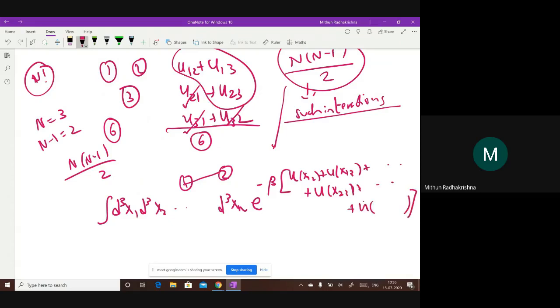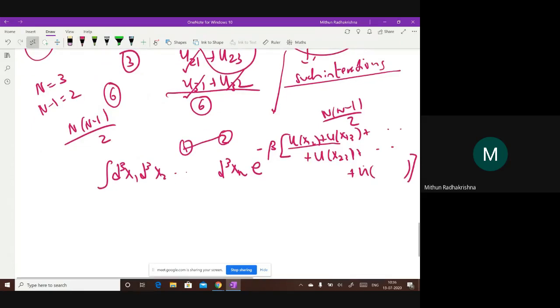How many pairs are there here? The number of such terms is n into n minus 1 by 2. So now I'll do the same integral, but it is counted n into n minus 1 times. Are all of you following this?